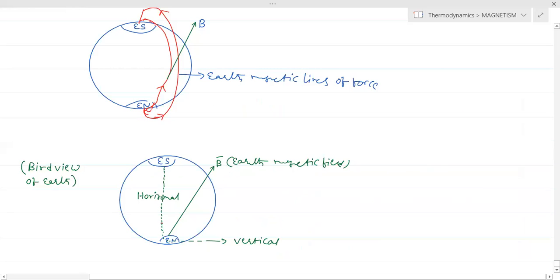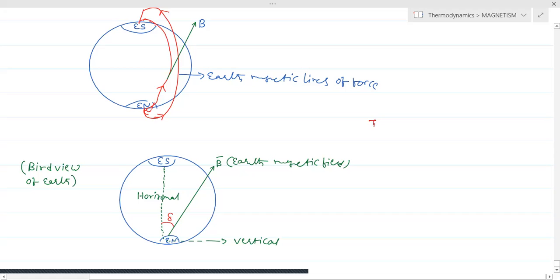Now the Earth magnetic field makes some angle with the horizontal. So that is called the true dip. So here I'm writing the definition for the true dip.